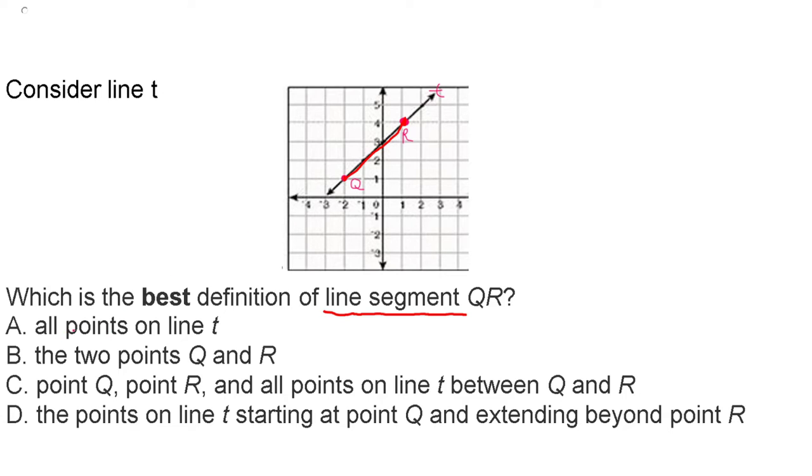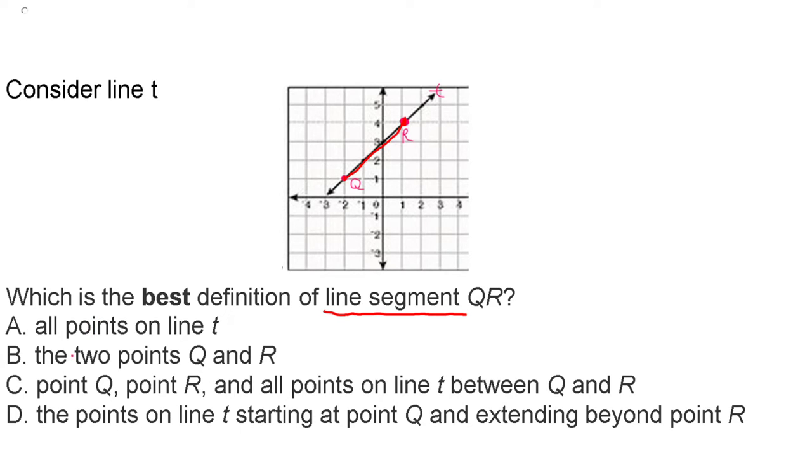So let's read through. It says all points on line T, the 2 points Q and R, point Q, point R, and all points on line T between Q and R, the points on line T starting at point Q and extending beyond point R. So let's go through these once more. Now that we've read them, let's actually understand them. All points on line T, that's every single point. That's even past or not on this red mark that I marked off. So can that be our answer? No, because that's going to go on forever. That's a line. That's the definition of just a regular line.